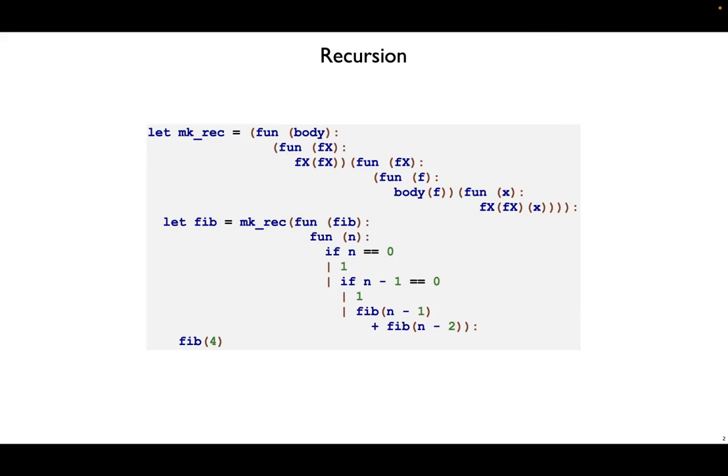With untyped mo, we're able to implement recursion without changing the language. One of the ways we encoded recursion is here, with self-application. We wrote a makerec helper function and then used that to write recursive functions like Fibonacci. If we try to do the same thing now in typed mo, we find that this encoding doesn't work out.